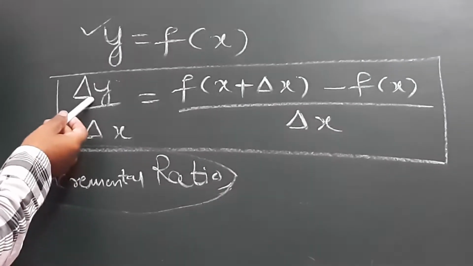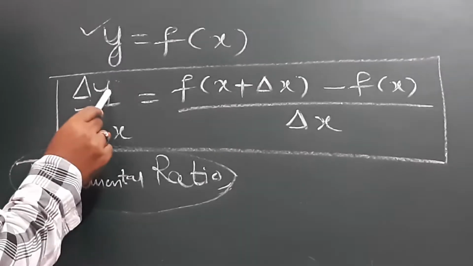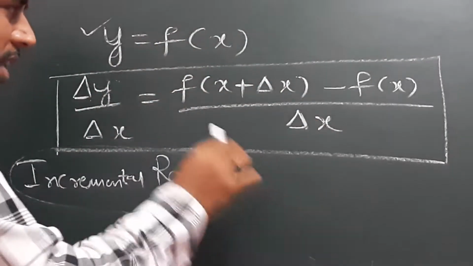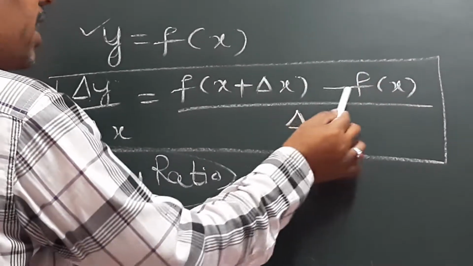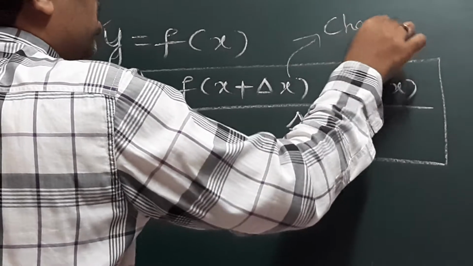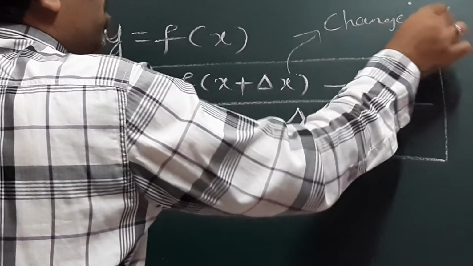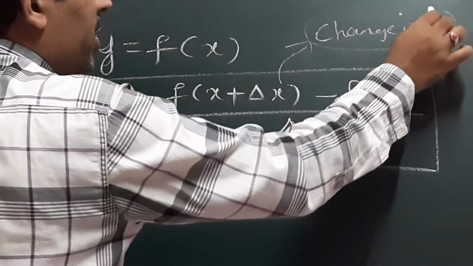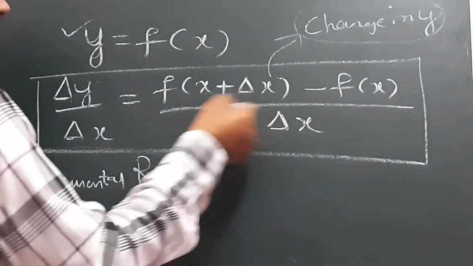On the left hand side we have delta y by delta x, where y is the dependent variable and x is the independent variable. On the right hand side, observe the numerator, f of x plus delta x minus f of x. The numerator denotes change in the variable y.